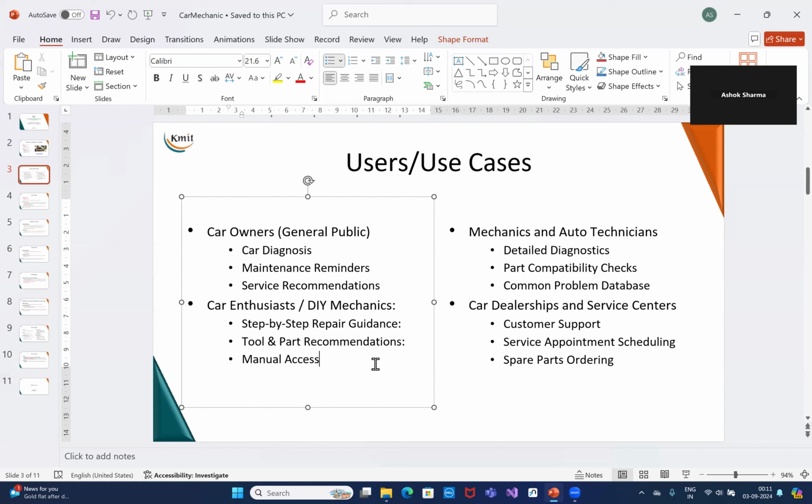Car dealers and service centers will use it for customer support, spare parts ordering, and issues and things like that. So these are the use cases and these are the users of the virtual mechanic.